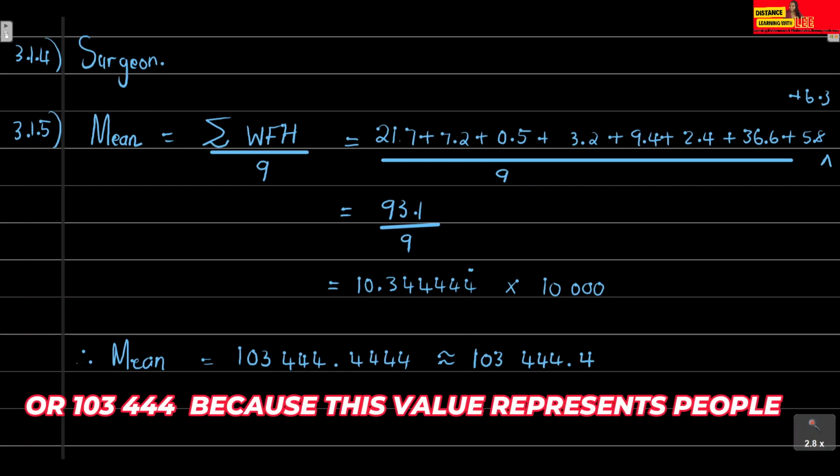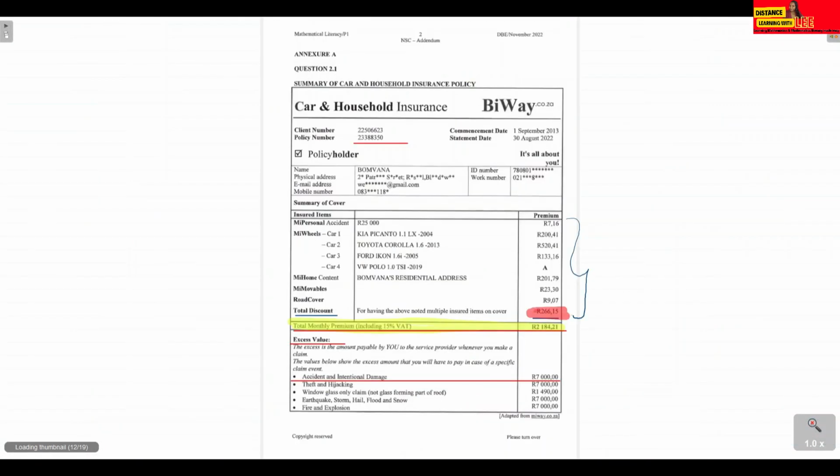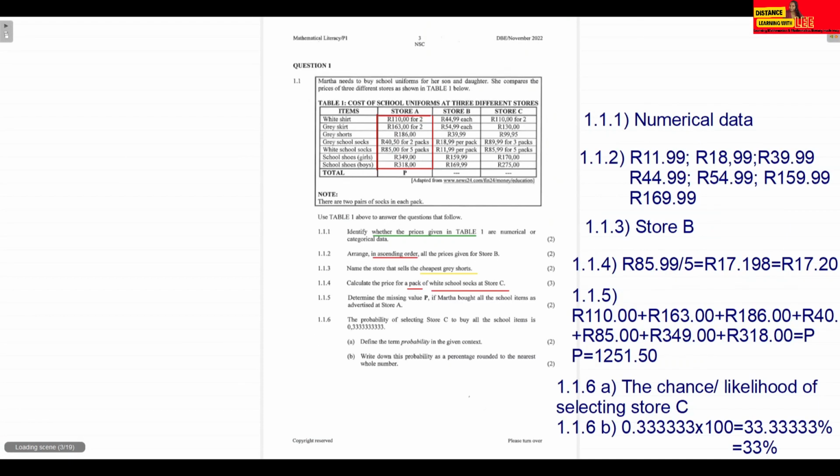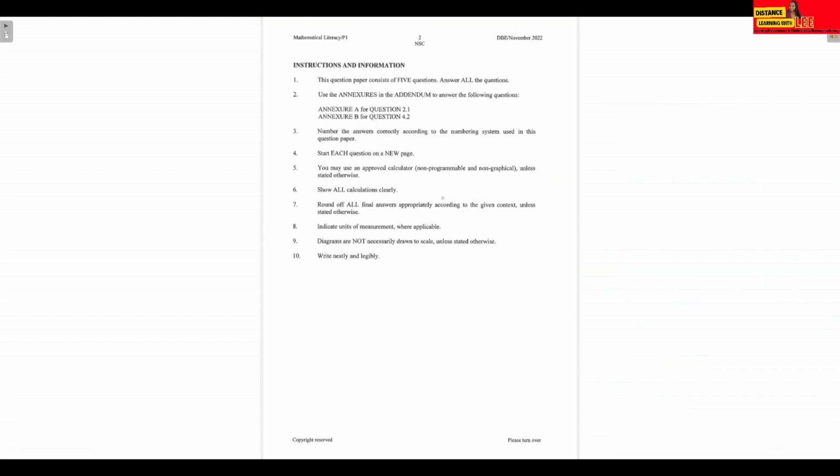103,444.44 or 4. They didn't really specify how we're supposed to round off here, but the instructions on how you're supposed to round off your answers are given in the beginning of your paper, which is very important. On questions where they don't tell you how to round off, you need to have a look at your instructions.